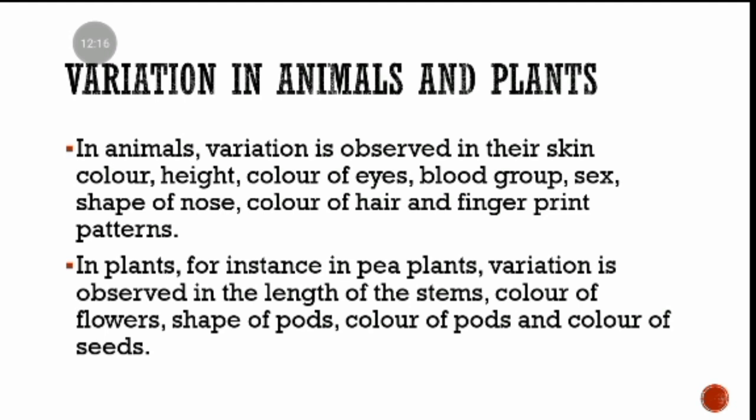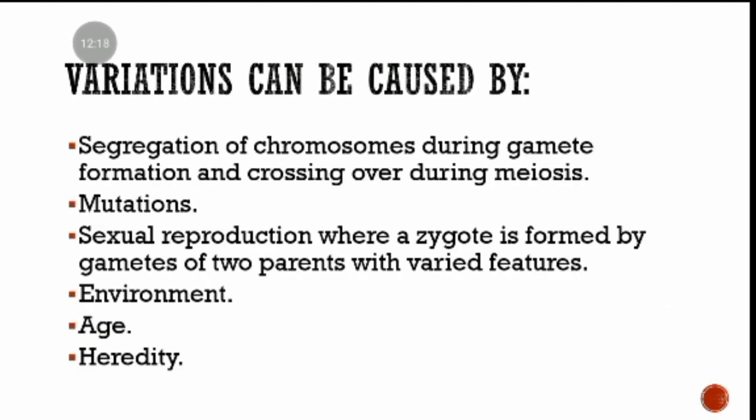Now, what causes variations? This is actually an examinable question. They could simply ask you, what are the causes of variations? Give 5 causes of variations. To attack this question, first of all, remember what a variation is: differences in organisms, characteristics that make one organism different from the other. What causes those differences? First, we have segregation of chromosomes during gamete formation and crossing over during meiosis.